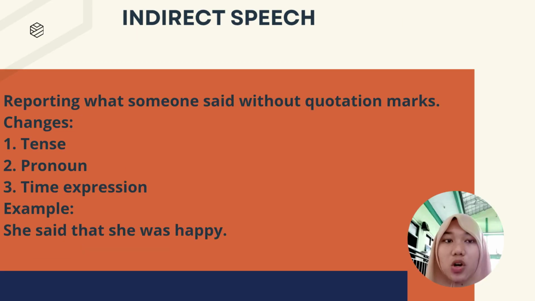Indirect speech, or reported speech, is when we report what someone said using our own words. We remove the quotation marks and usually change the pronouns and the verb tense. For example, "I'm happy" becomes she said that she was happy.